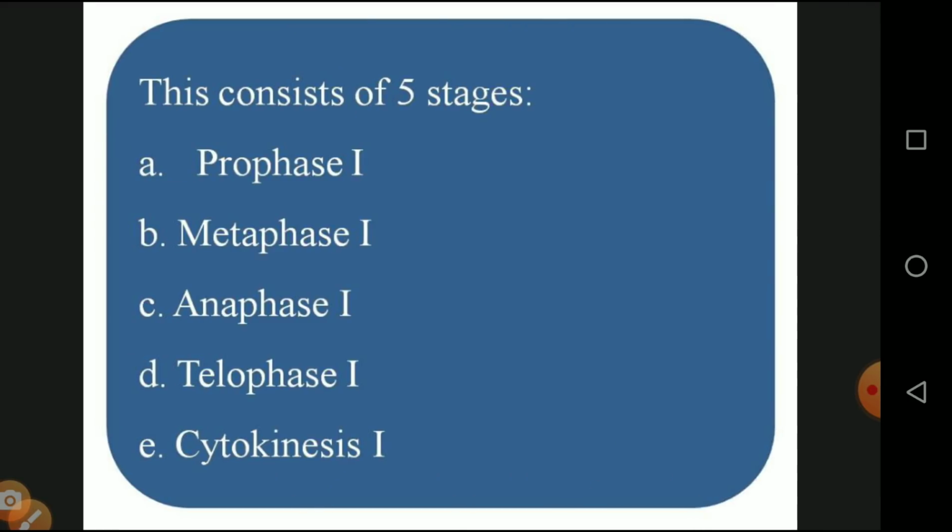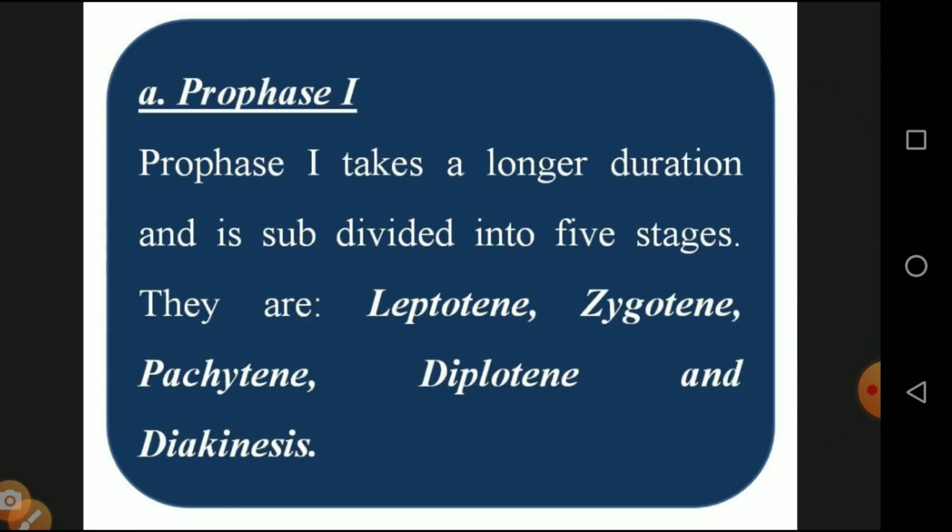And the second one consists of 5 stages. These are things we have seen in mitosis also: prophase 1, metaphase 1, anaphase 1, telophase 1 and cytokinesis 1. These are the 5 stages which take place in heterotypic division. Prophase is of longer duration, with 5 subdivisions: leptotene, zygotene, pachytene, diplotene and diakinesis.